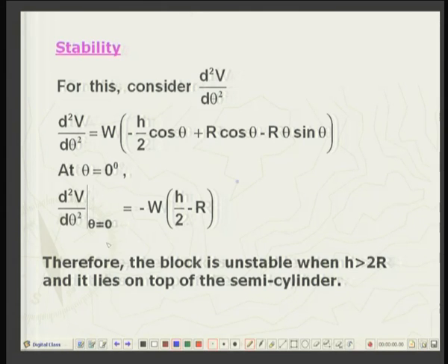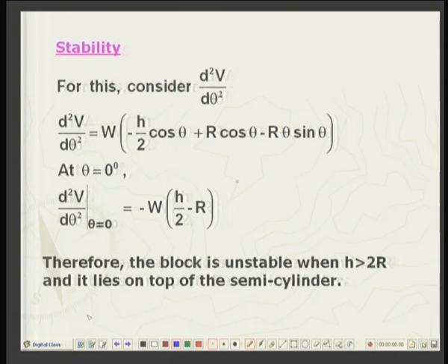So, the block is unstable when h is greater than 2r. h greater than 2r means this will be positive and the derivative will be negative. This is the condition for instability of the equilibrium, and if h is less than 2r, then the system will be in stable equilibrium.